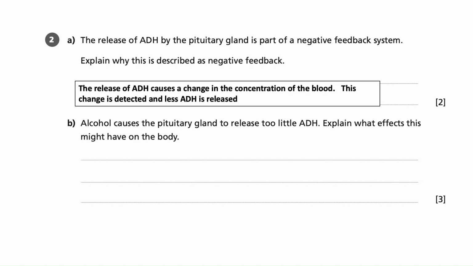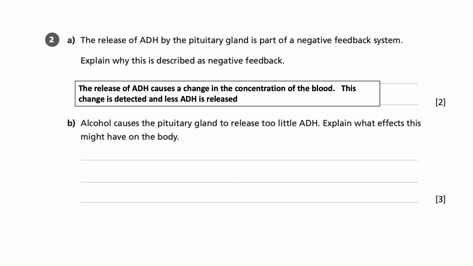So in terms of an answer for this one, we can say the release of ADH causes a change in the concentration of the blood. This change is detected and then less ADH is released. So essentially the release of ADH is bringing about the fact that eventually then less ADH will be released. Therefore, this is a classic example of negative feedback.